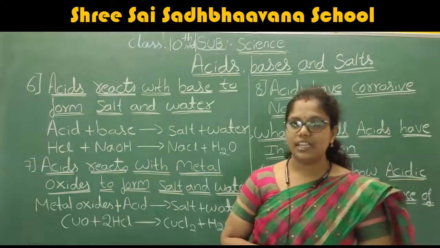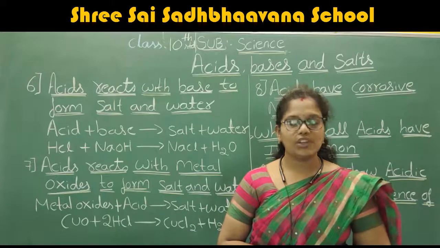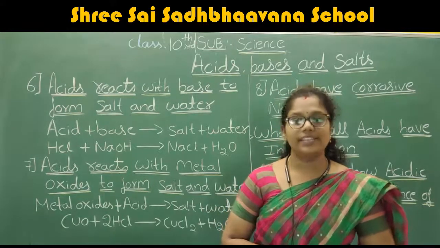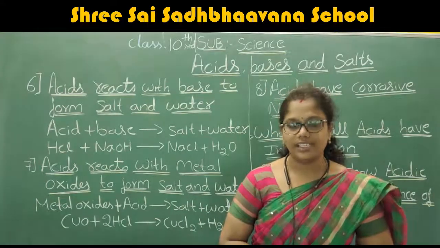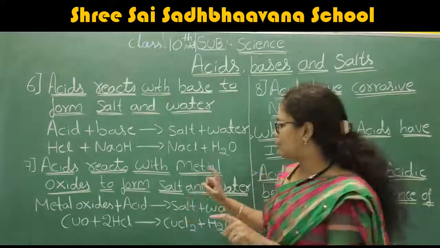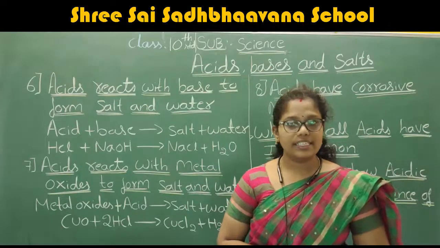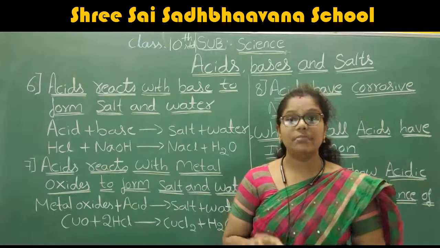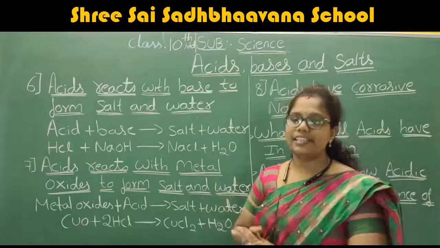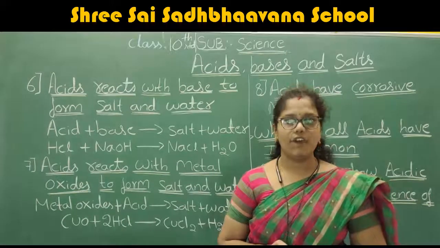Same, if you take magnesium oxide, MgO, that is also one of the metal oxides. When that magnesium oxide is reacted with sulfuric acid, which is an acid, it forms magnesium sulfate as well as water.